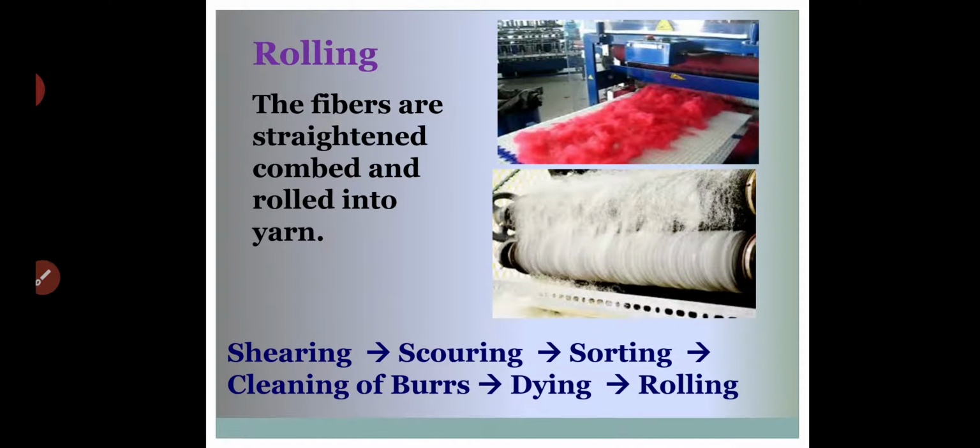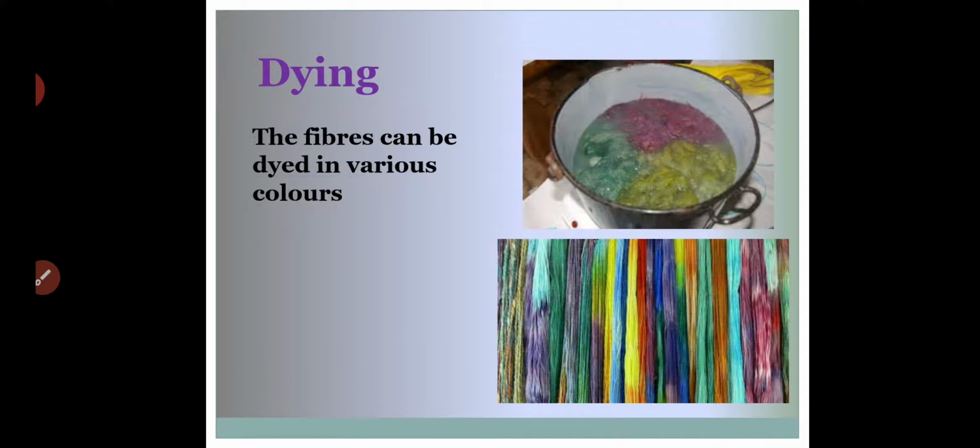Now the next process is rolling. When we get the colored fibers, they are sent again to the factory and rolled out and converted into the form of yarn.